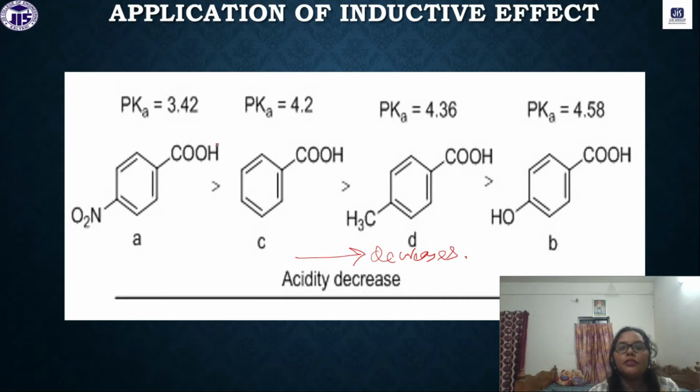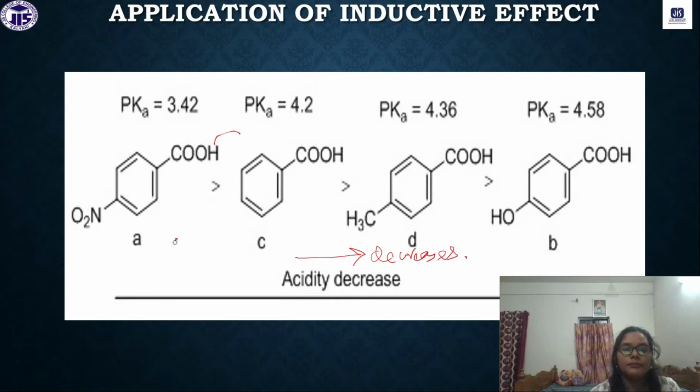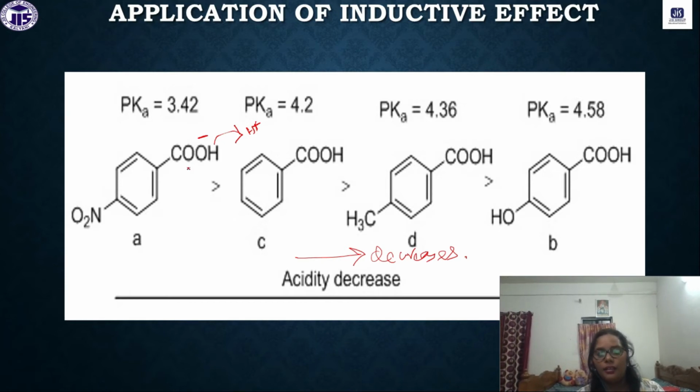Acidity means the tendency of these molecules to lose the H plus ion, right. So that means it will make the conjugate base COO minus, right. So for this case you have to find out for which case that conjugate base will be much more stable.